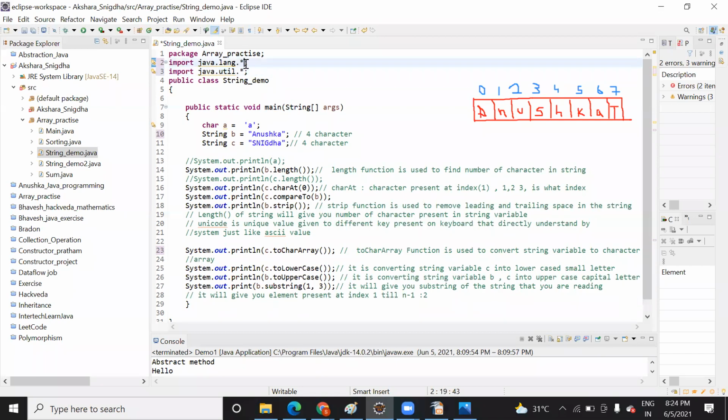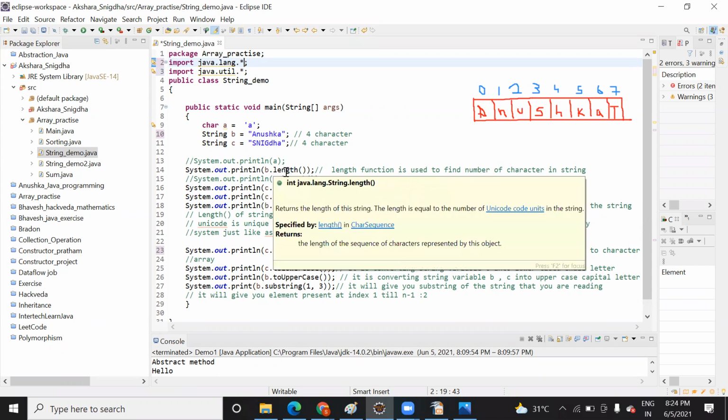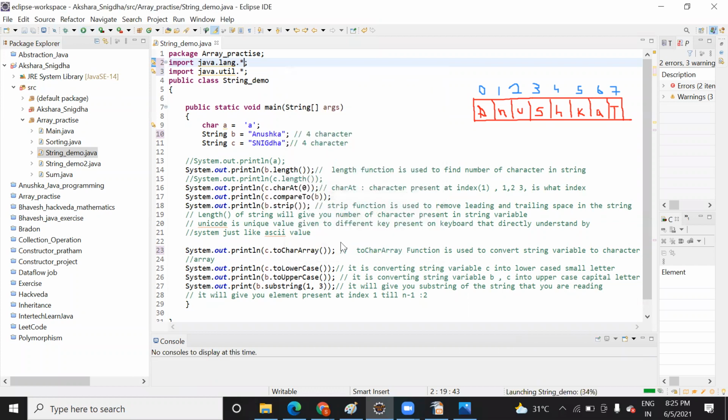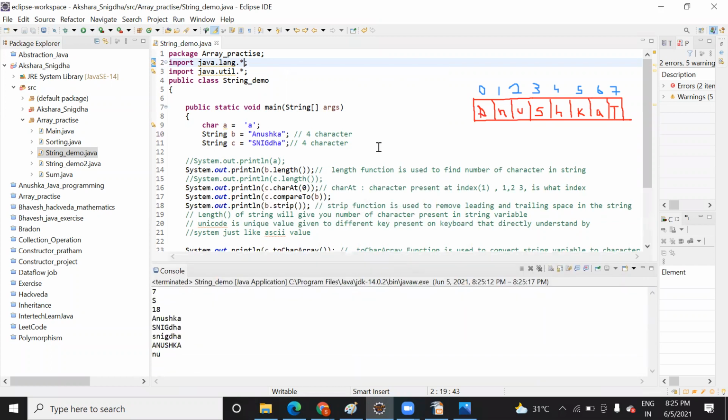Now suppose you want to print the length of an element. How are you going to print it? B.length. B is your variable name. And the length function will give you the number of elements in that particular variable. When I run this, it will show me the number of characters in your name. Let me run this and show you. So the length function will give you the number of characters in your name. So 7. You can count it.